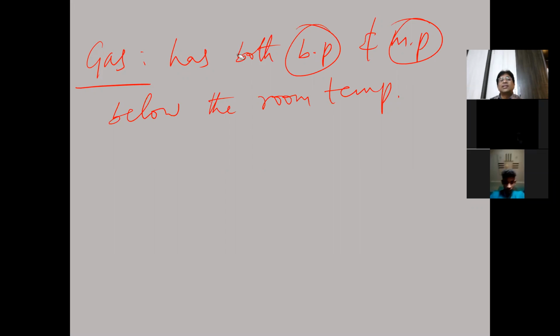All gases have boiling point and melting point below the room temperature. All solids have boiling point and melting point both above the room temperature. But liquids have melting point below the room temperature, whereas boiling point above the room temperature. Is the concept clear to everyone? So these are the 3 types of matter we take here: solid state, liquid state, and gaseous state.